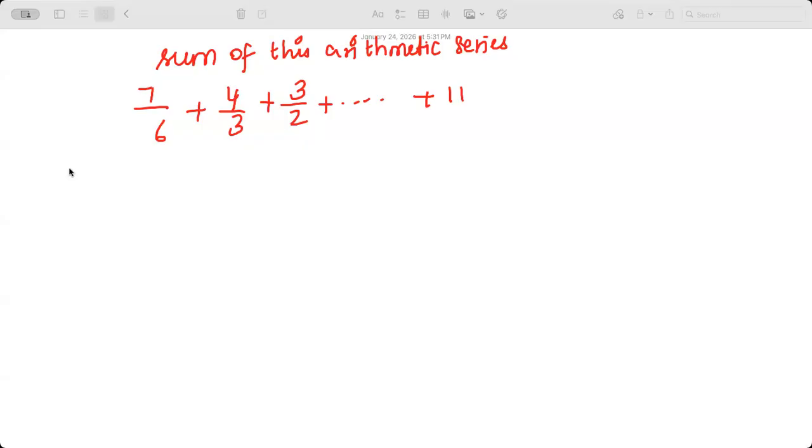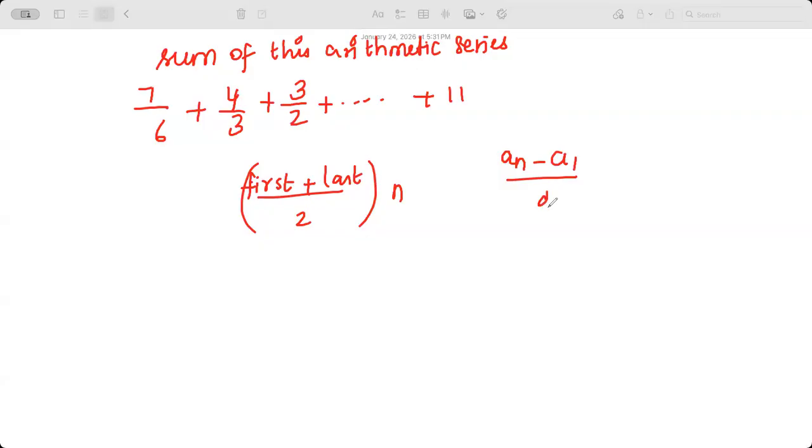You can use the same. Did you use the formula, Vidyut? First term plus last term, divide by 2, times the number of terms, right? How did you find the number of terms? As you said, an minus a1 divided by the common difference, right?